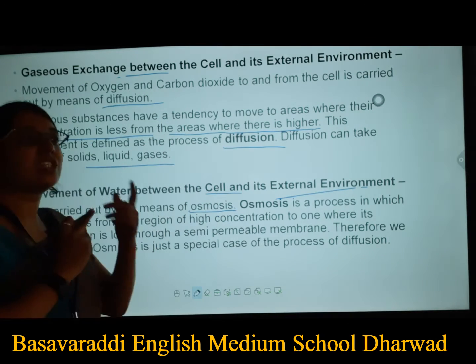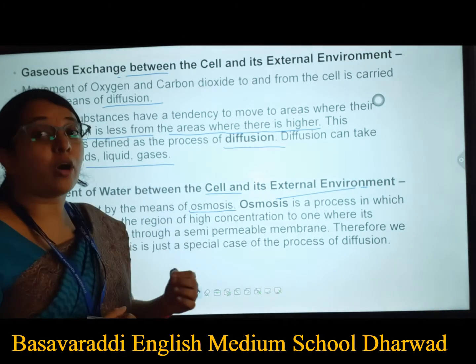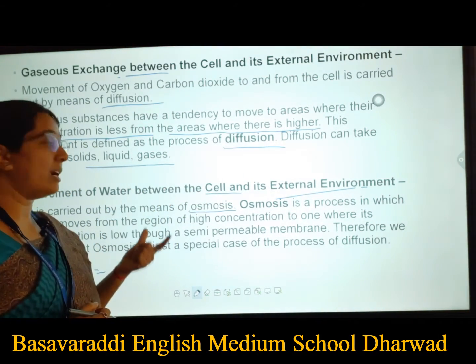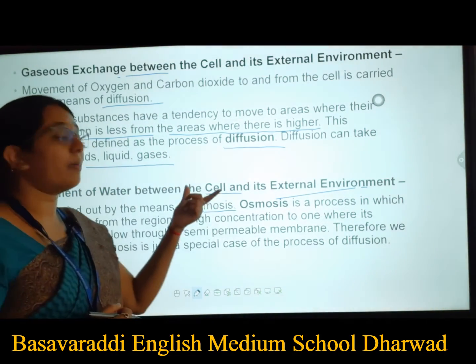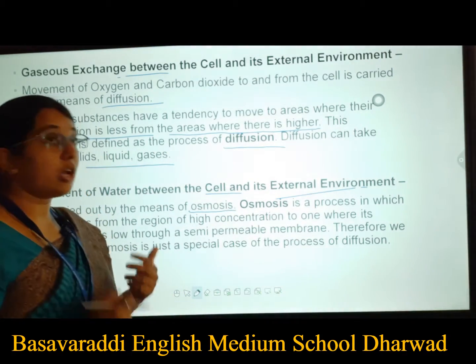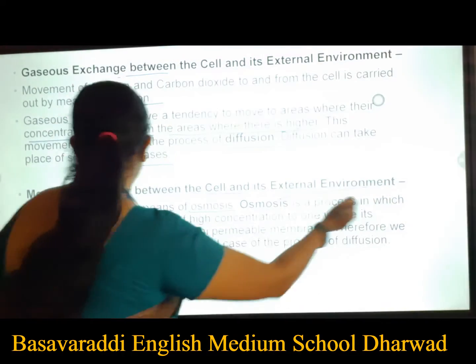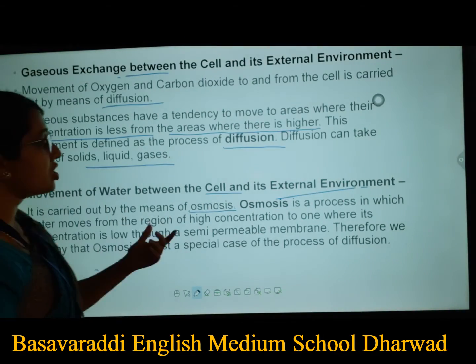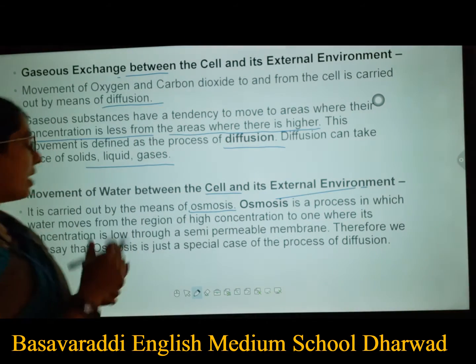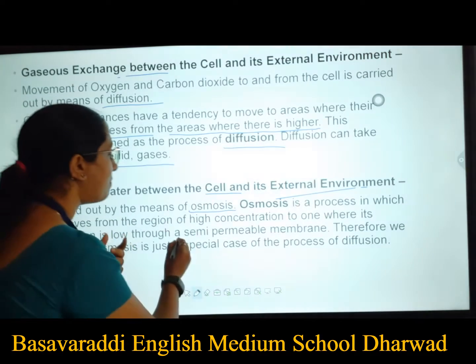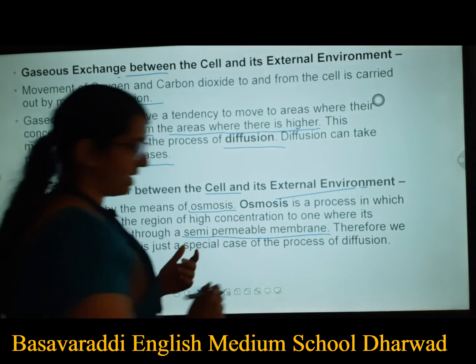So gaseous exchange takes place with the help of diffusion, whereas liquid movement, that is water movement, takes place by means of osmosis. Now the question comes, what is osmosis? Osmosis is a process in which water moves from a region of higher concentration to one where its concentration is low through a semi-permeable membrane.